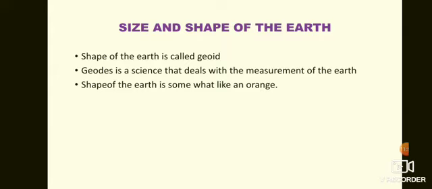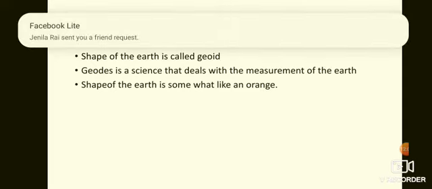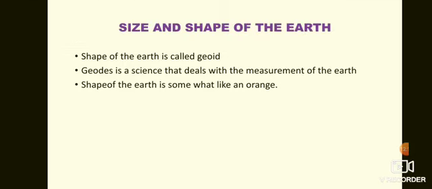In fact, earth is somewhat like an orange in shape. Earth is oval in shape. Nowadays most scientists say that the earth's shape is like an orange. So the shape of the earth is also called geoid.